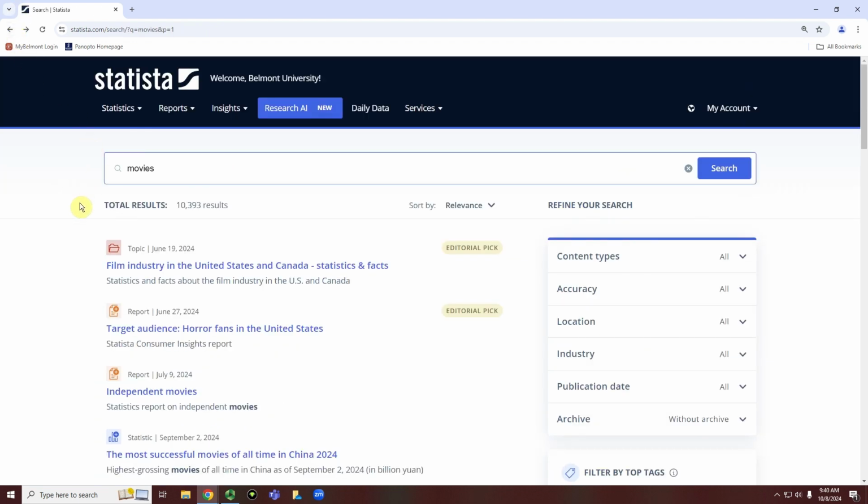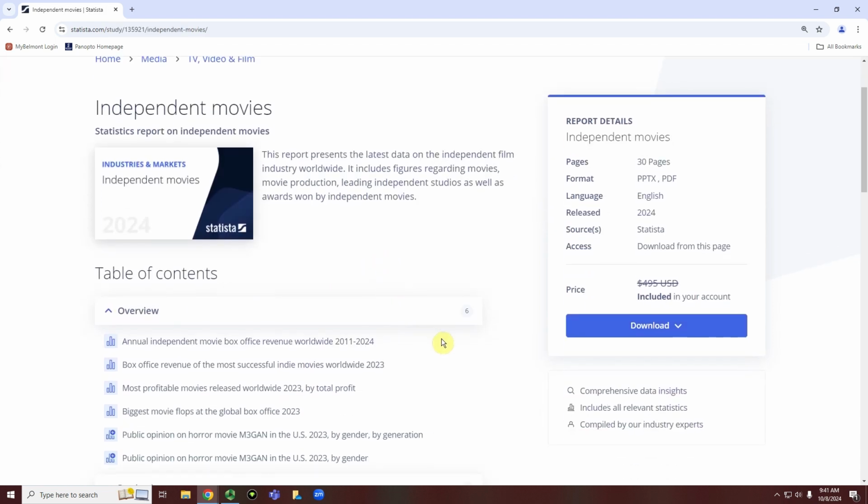The last thing is similar to the topics, and it will typically be reports. And that's typically marked by an orange or yellowish icon right here. And so we'll click on this one for independent movies. And you'll often see this price that's slashed off and then the ability to download. You shouldn't pay anything here in Statista. The library pays for everything within this database.